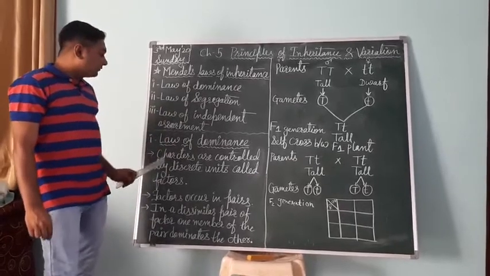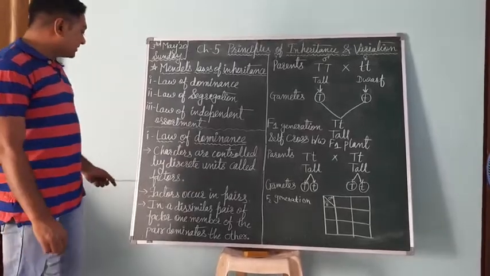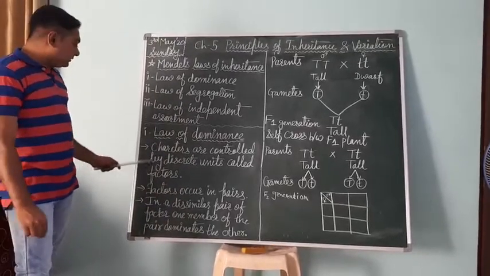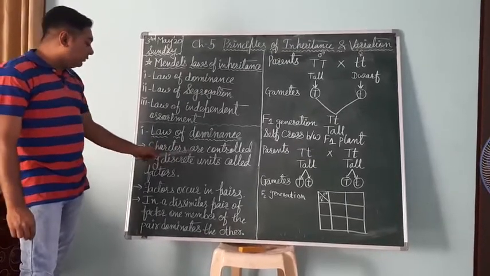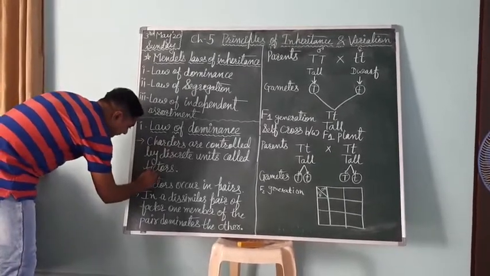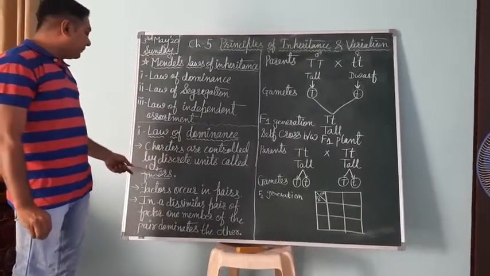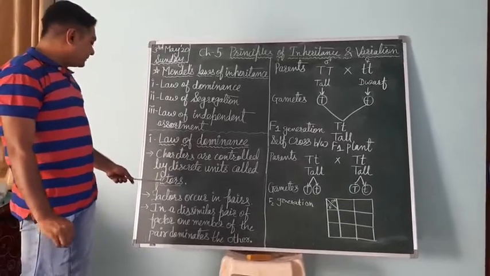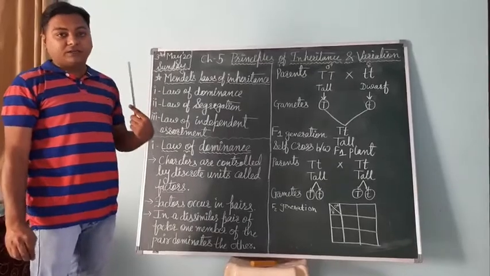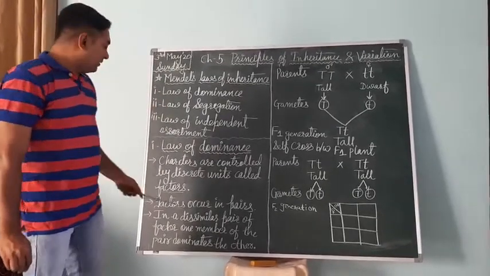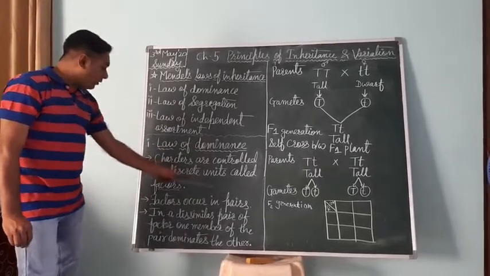First of all, let's see the statement of the law of dominance. The statement is like this: characters are controlled by discrete units called factors. The characters of an organism are controlled by discrete units. Mendel called them factors, but nowadays we call them genes. So our characters are controlled by our genes, and Mendel called genes factors.